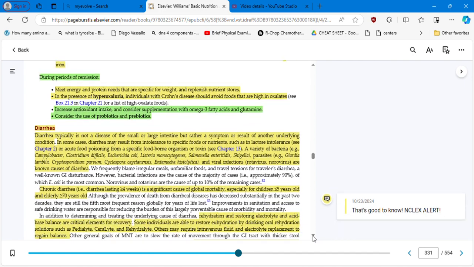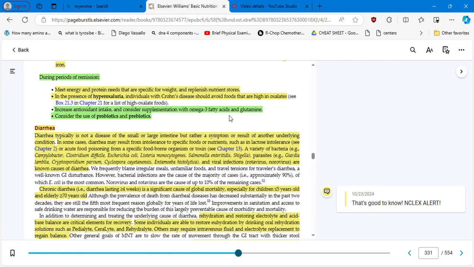Now, during periods of remission, meet energy and protein needs that are specific for weight and replenish nutrient stores. In the presence of hyperoxaluria, individuals with Crohn's disease should avoid foods that are high in oxalates, because of the risk of kidney stones, right? Increase antioxidant intake and consider supplementation with omega-3 fatty acids that are anti-inflammatory.